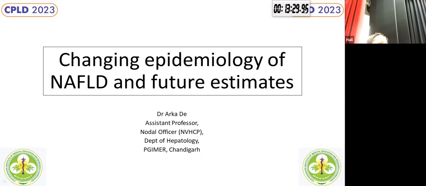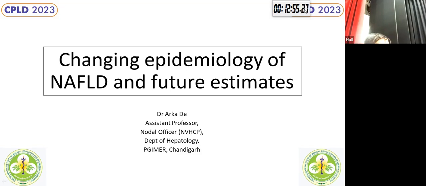So what's changing in the global prevalence? After the Younossi meta-analysis, we have this meta-analysis in Clinical Gastroenterology and Hepatology of 2019. And what it says is the pooled prevalence has now risen to almost 30%. In fact, if we use only those studies that include ultrasound, the prevalence would be even higher. And there's a significantly higher prevalence in studies that have been published after 2016 as compared to those published prior to 2016. And now the highest prevalence zone appears to have shifted to South America.